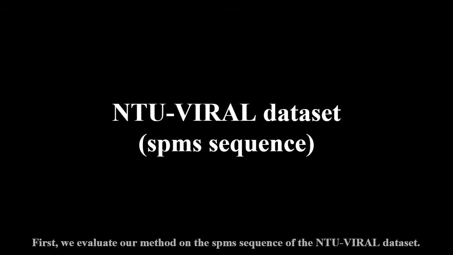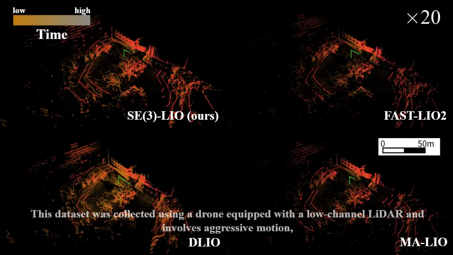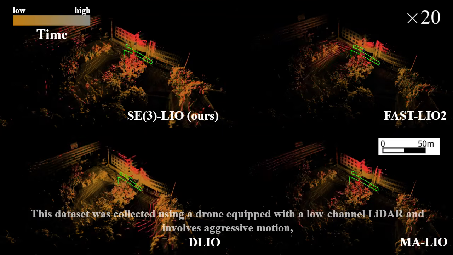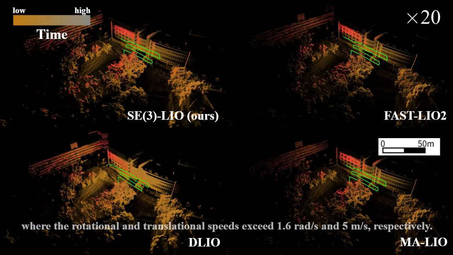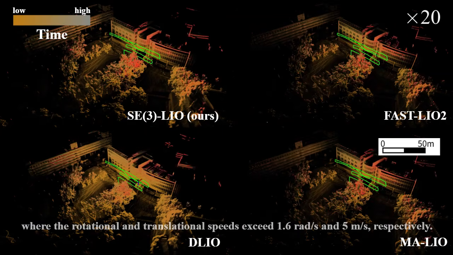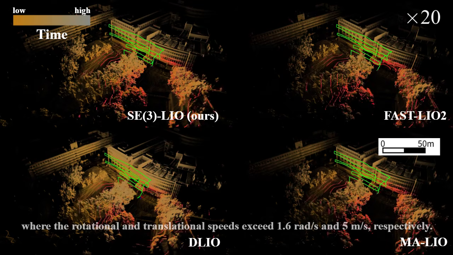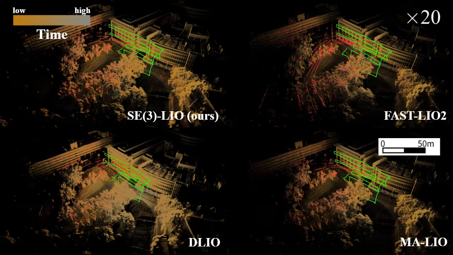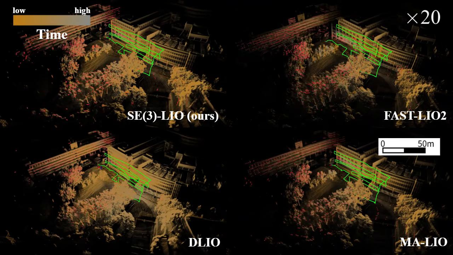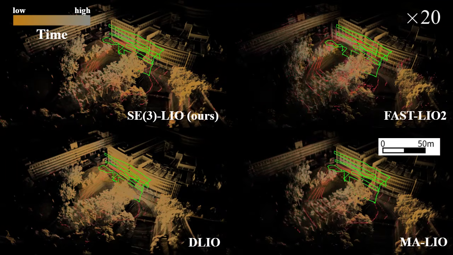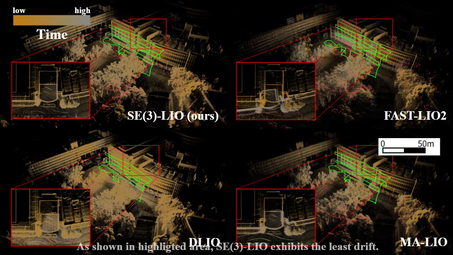First, we evaluate our method on the SPMS sequence of the NTU VIRAL dataset. This dataset was collected using a drone equipped with a low-channel LiDAR and involves aggressive motion, where the rotational and translational speeds exceed 1.6 radians per second and 5 meters per second, respectively. As shown in the highlighted area, SE3 LIO exhibits the least drift.